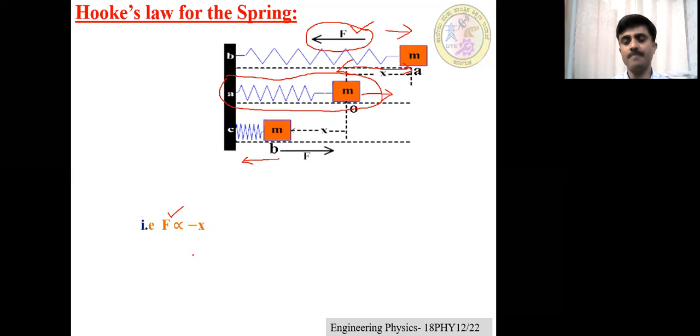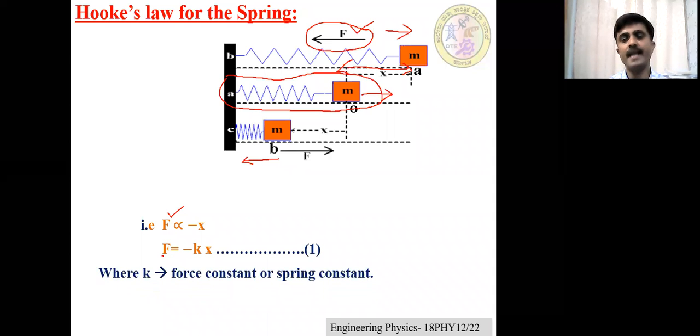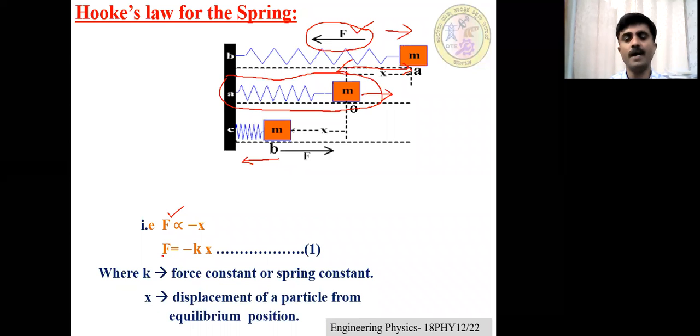Mathematically, F is equal to minus K times X. This is the mathematical form of Hooke's law, also called the force law for the spring, where F is the restoring force or spring force, K is called the force constant or spring constant, and X is the displacement of the particle from the mean position. Why do we have a negative sign? Because force and displacement are in opposite directions. In other words, force is always directed towards the mean position.